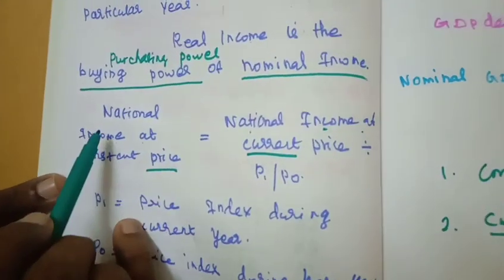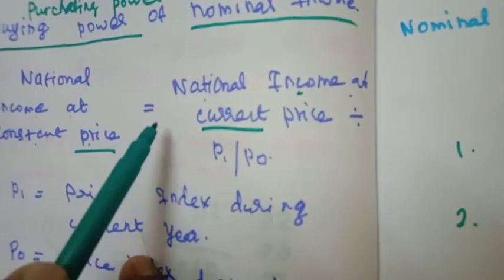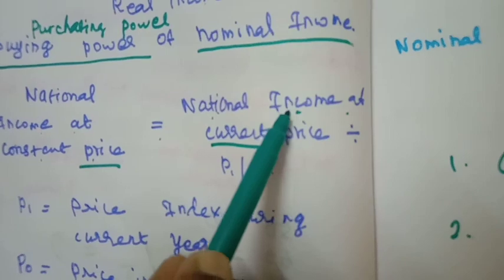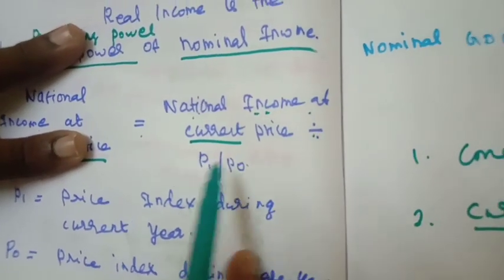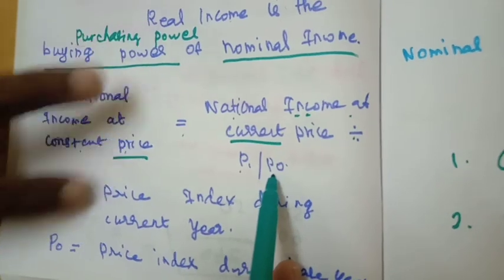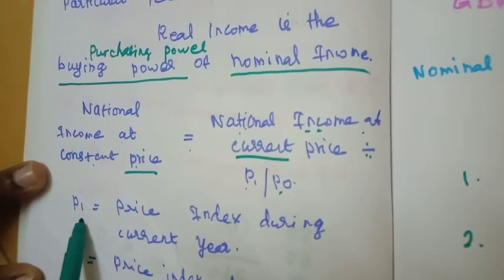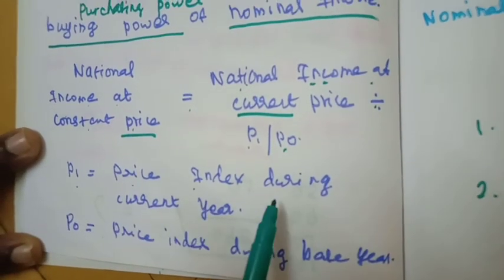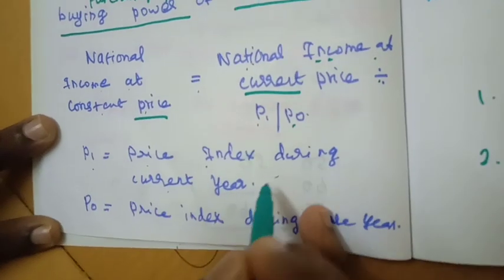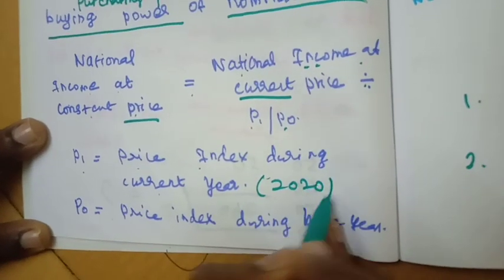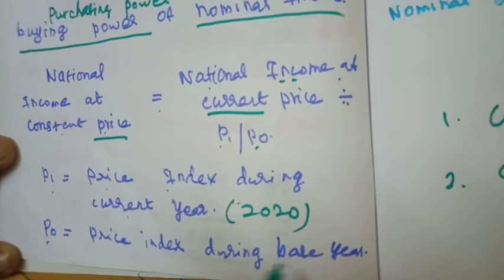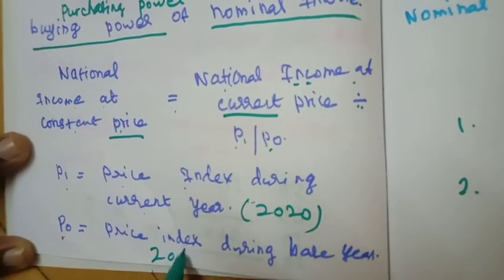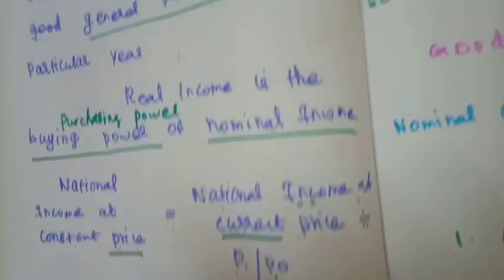The formula is: national income at constant price is equal to national income at current price divided by P1, divided by P0. Here P1 is the price index during the current year. Current year means now, 2020. And P0 is the price index during the base year. Base year means 2019.